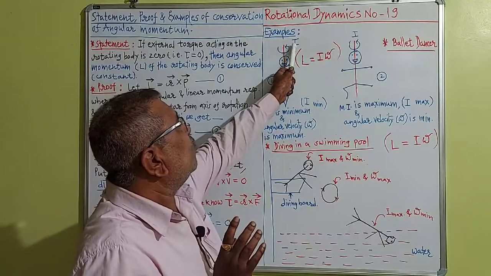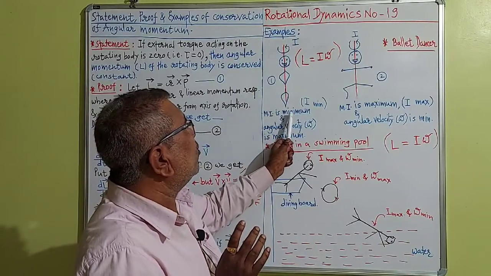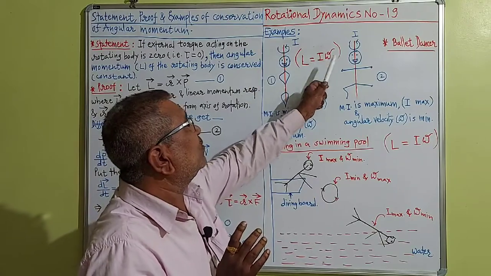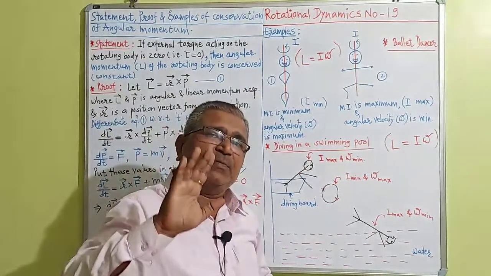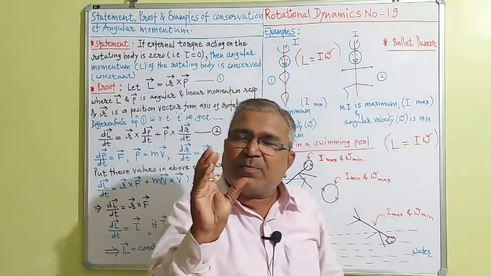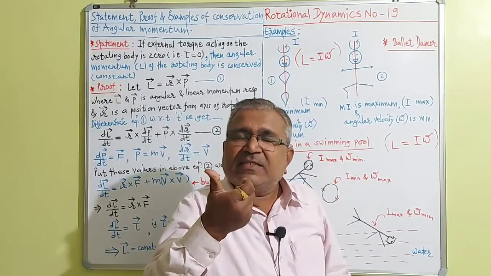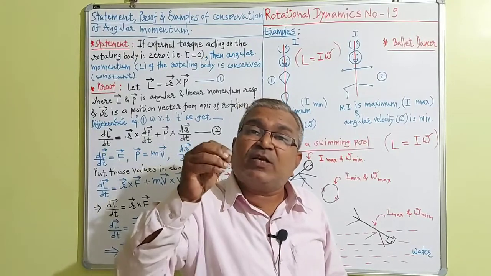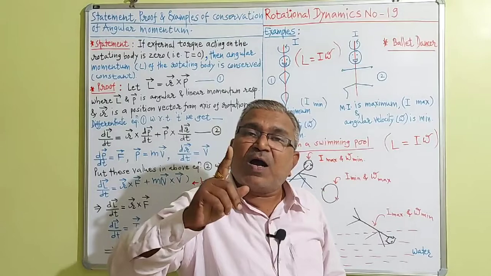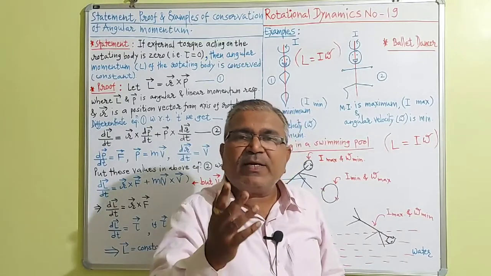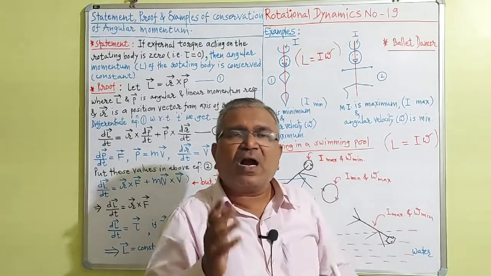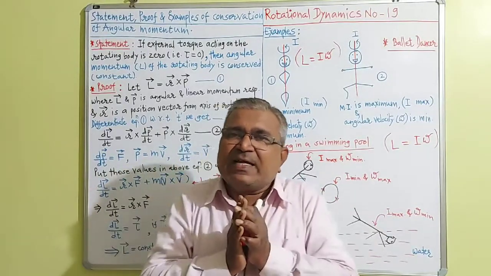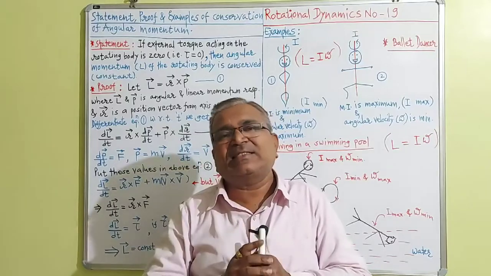At that time, the moment of inertia of a rotating body is minimum, and when the moment of inertia is minimum, its angular velocity omega is maximum. So that particular ballet dancer spins with a larger angular velocity by decreasing the moment of inertia, capital I. How does he or she decrease the moment of inertia? By closing the hands and legs near the axis.